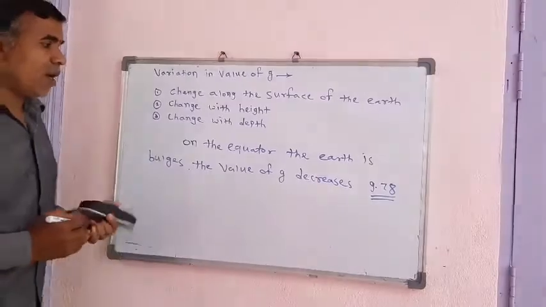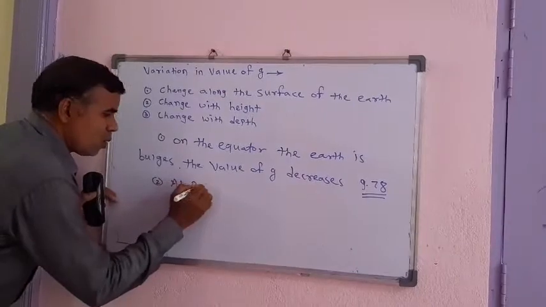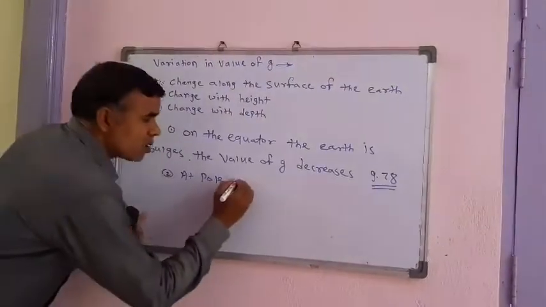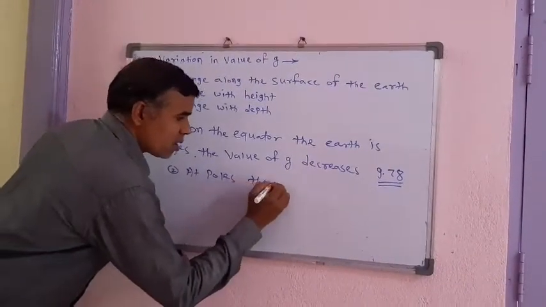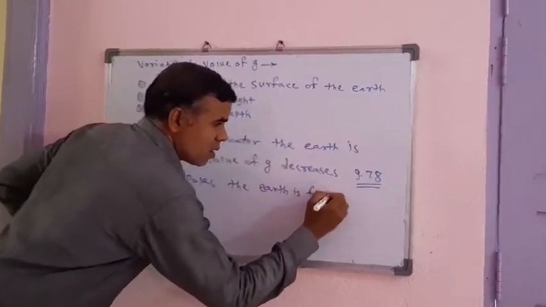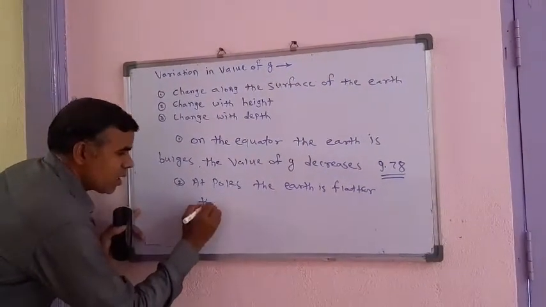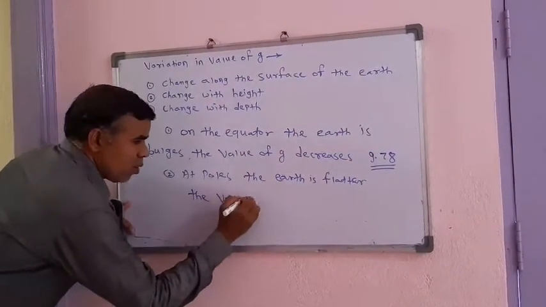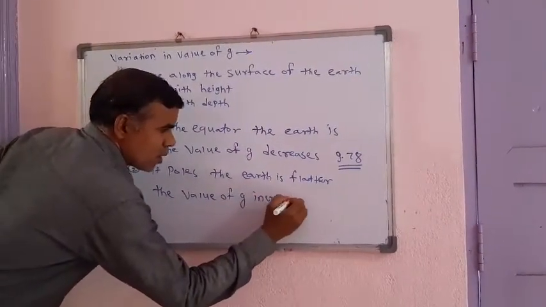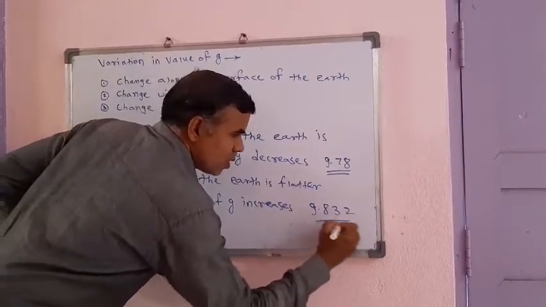And number 2, at the poles the value of g increases because at the poles the shape of the earth is flatter. The earth is flatter, so the value of g increases. It becomes 9.832. Look at this.